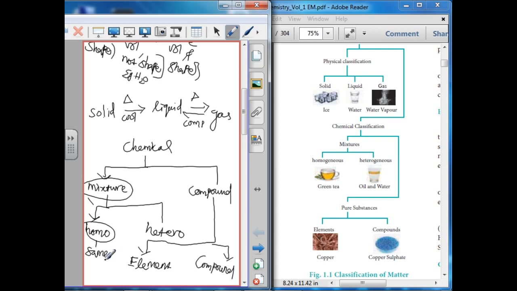Homogeneous mixtures are mixtures which have the same composition throughout the solution. These are also called solutions. For example, sugar solution. Sugar solution contains sugar and water. So the two components mix together to form a single layer.